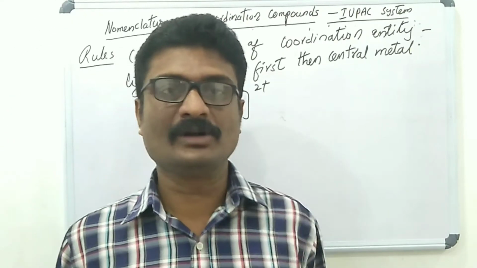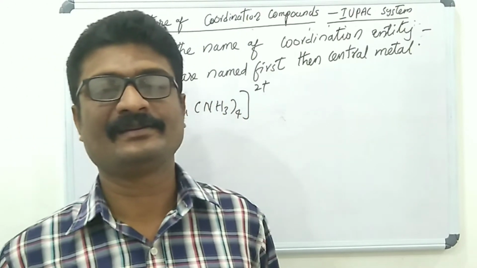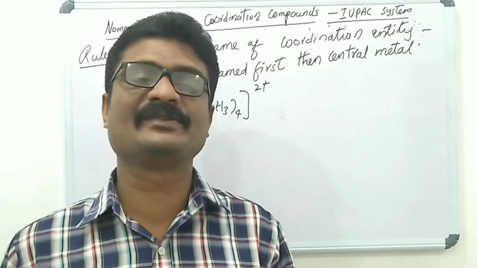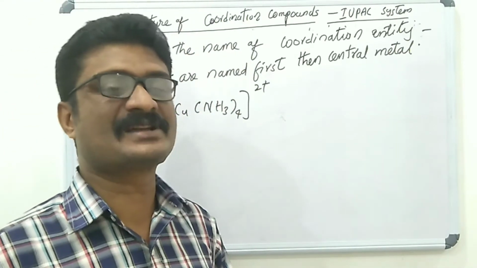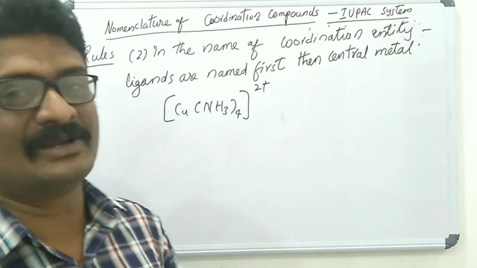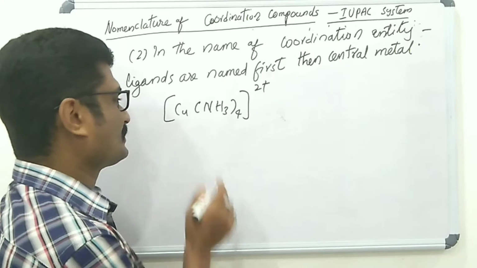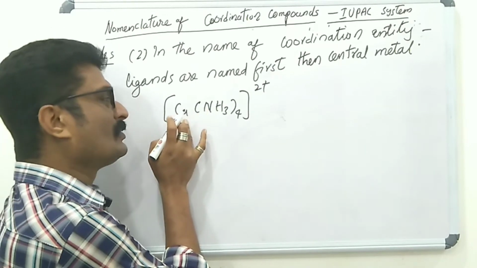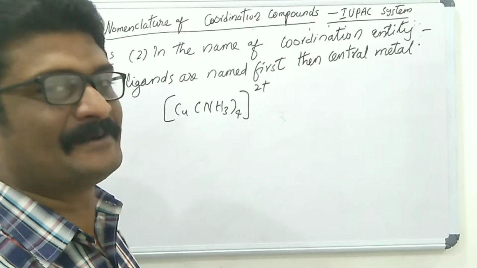Second rule. In the name of a coordination entity, ligands are named first, then the central metal. [Cu(NH3)4]2+ is a coordination entity.